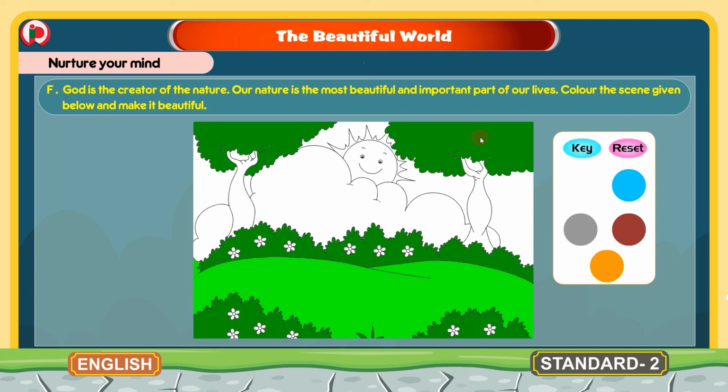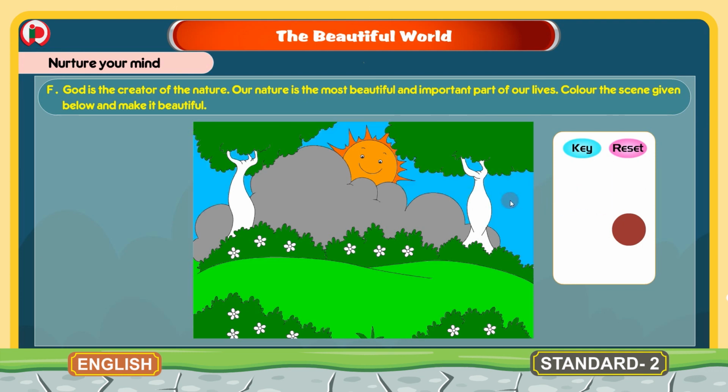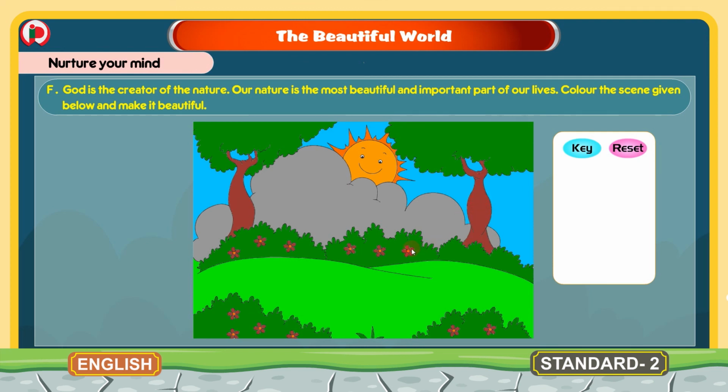I took green color for trees and grass. Then for sun I will take this orange and yellow. Then I take for the mountains, and the next we have sky, and for the tree trunks we have brown, and for the flowers we took one different color. So this is how the nature looks.